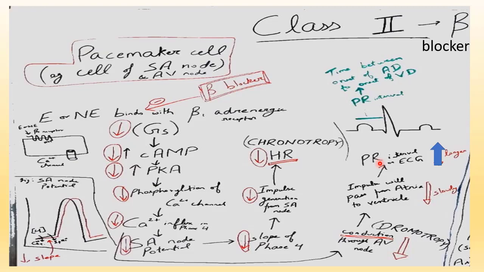Now we will see the effect of beta blocker on these cells of the SA node and AV node. Beta blocker will inhibit the binding of epinephrine or norepinephrine with the beta 1 adrenergic receptor.